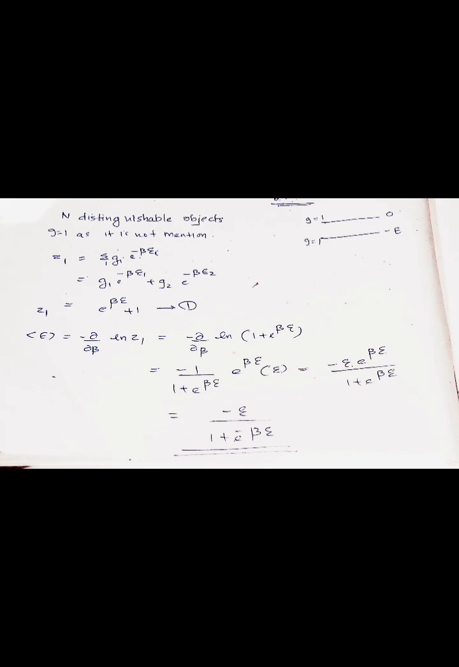Then E = −∂/∂β of ln Z1. That is equal to −∂/∂β of ln(1 + e^(βE)). This is equal to −1 by (1 + e^(βE)) into e^(βE) into E. That is equal to −E e^(βE) divided by (1 + e^(βE)). This is equal to −E divided by (1 + e^(−βE)). So U = N into E, that is equal to −NE divided by (1 + e^(−βE)). So the answer is option D.